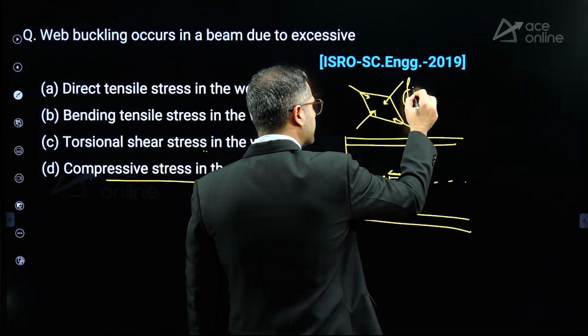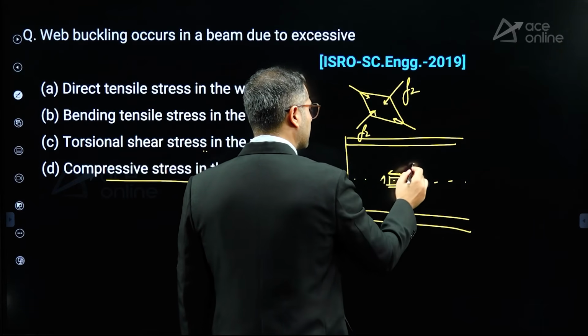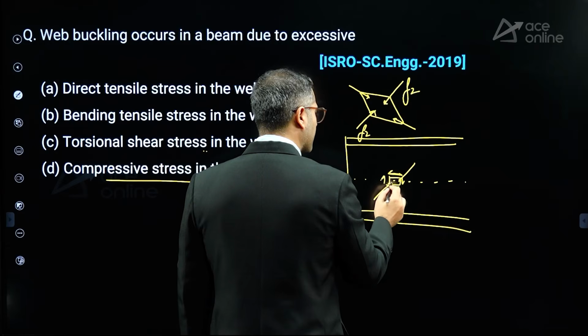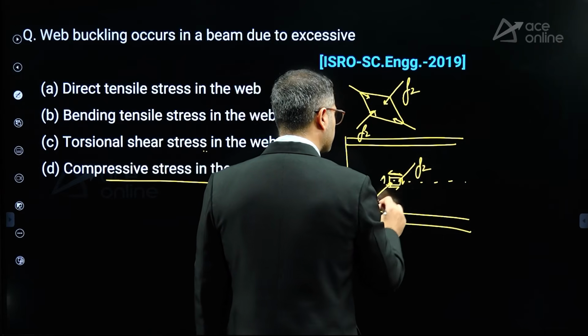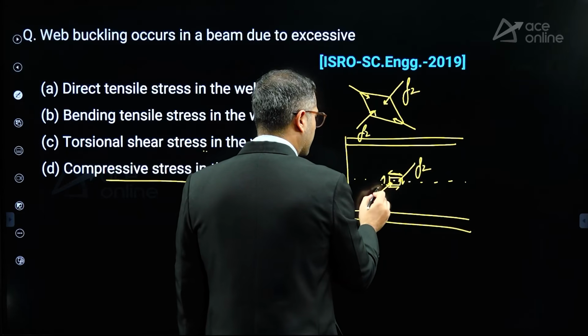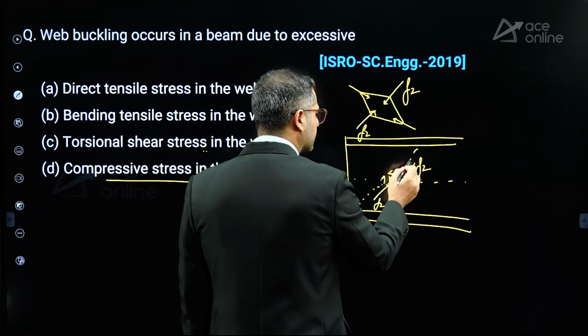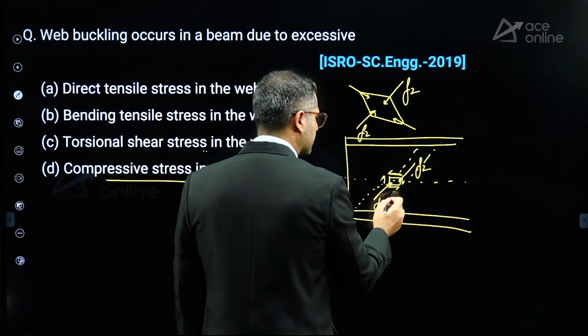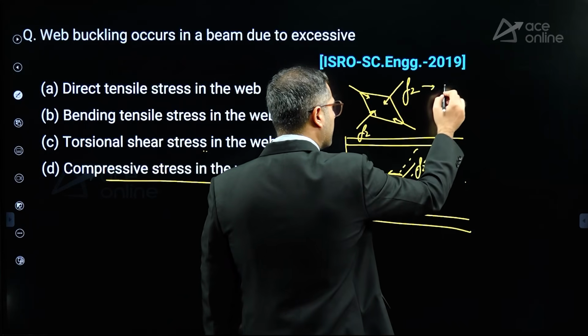Because of this compression which is induced, the principal compression, there would be diagonal buckling failure. SF2 is what? Compressive in nature.